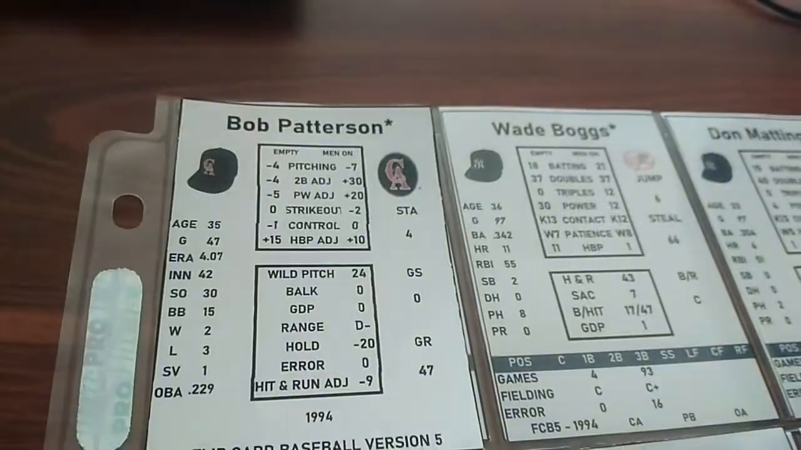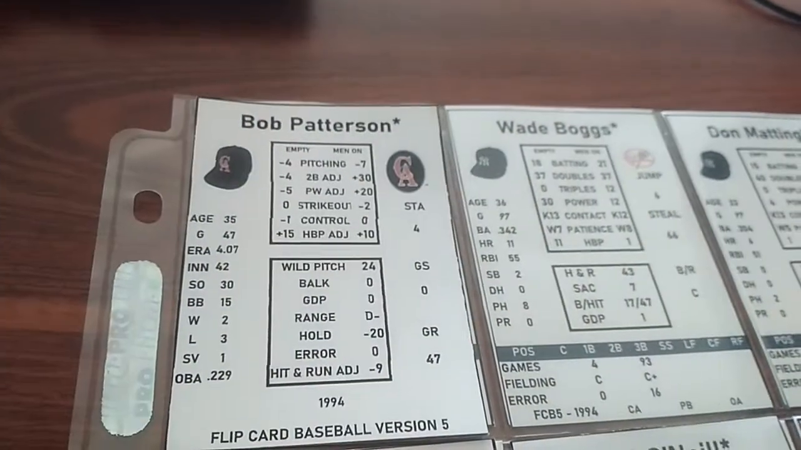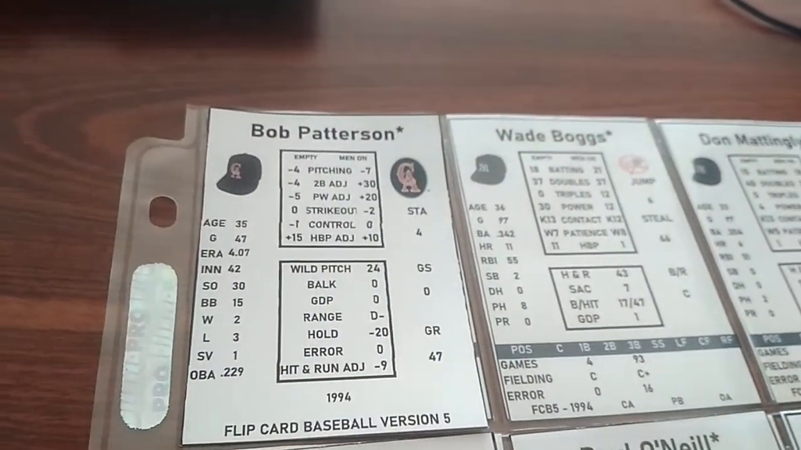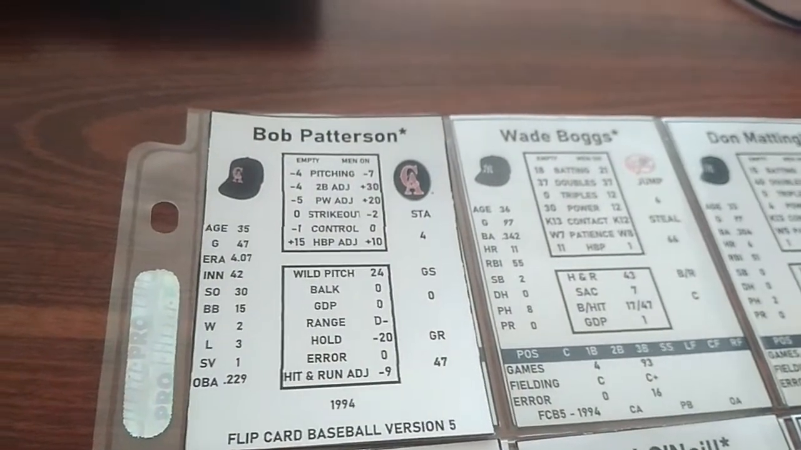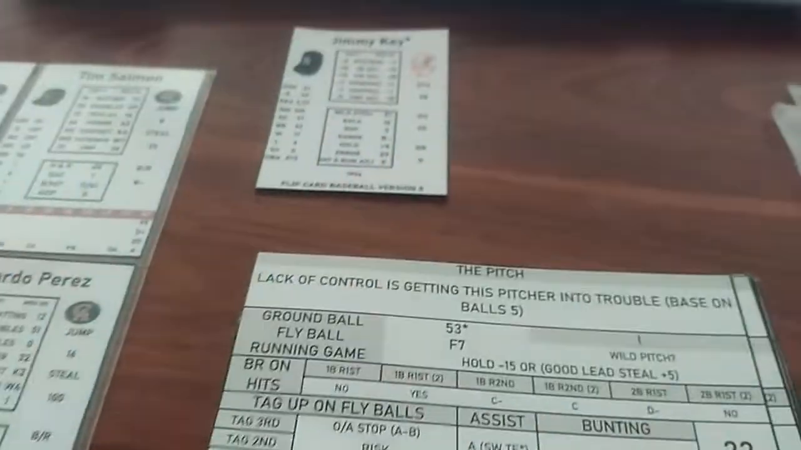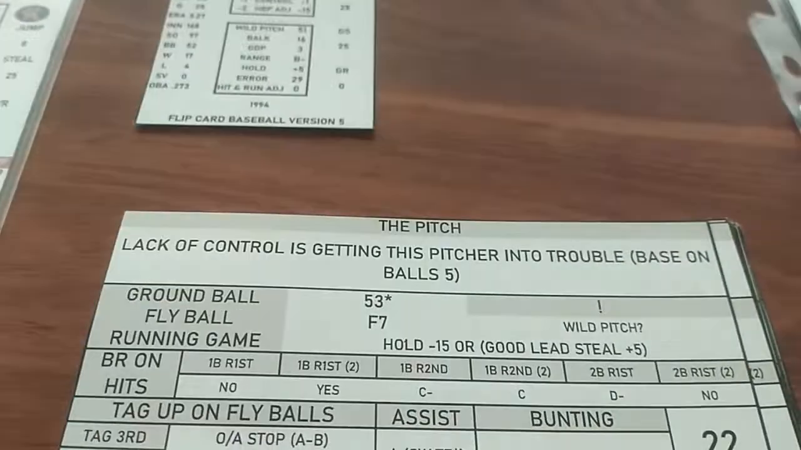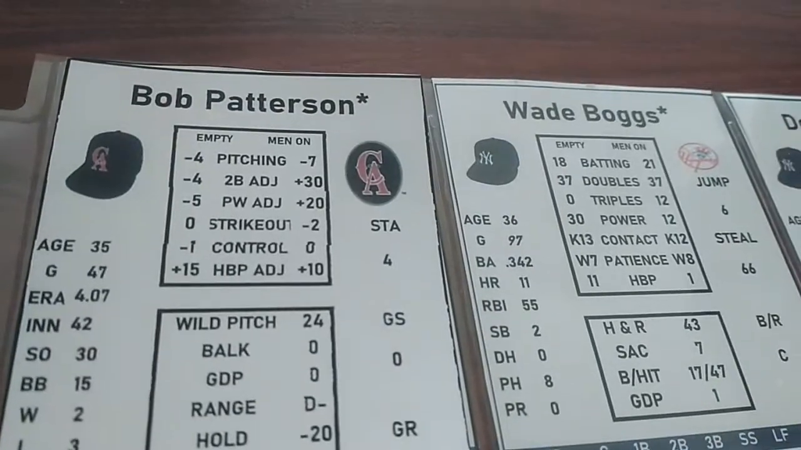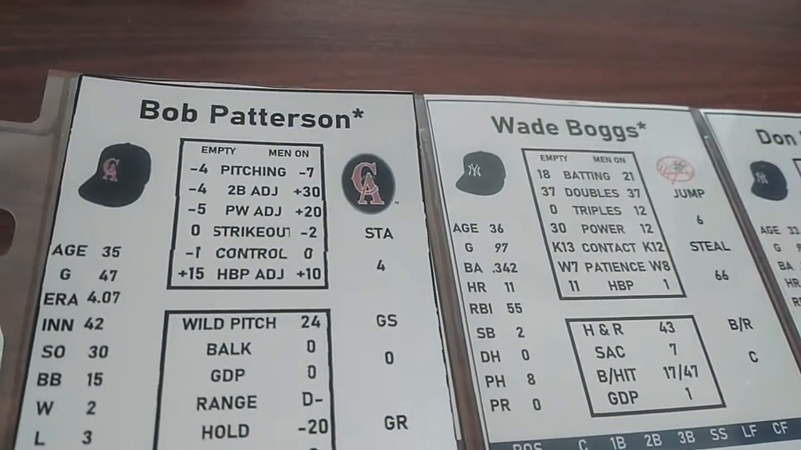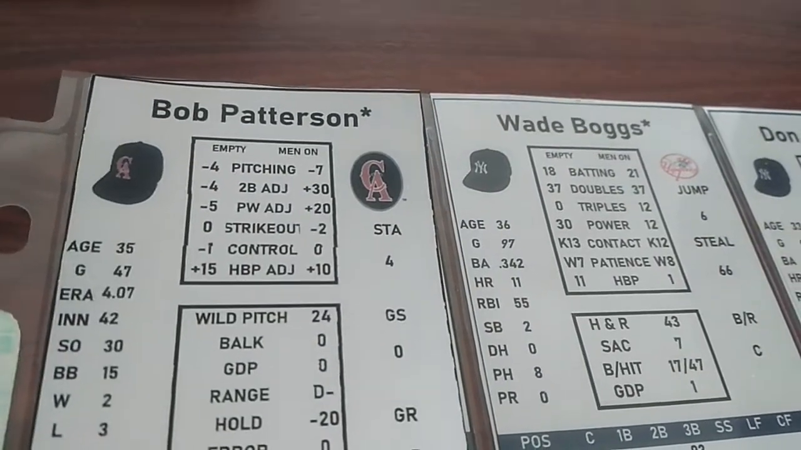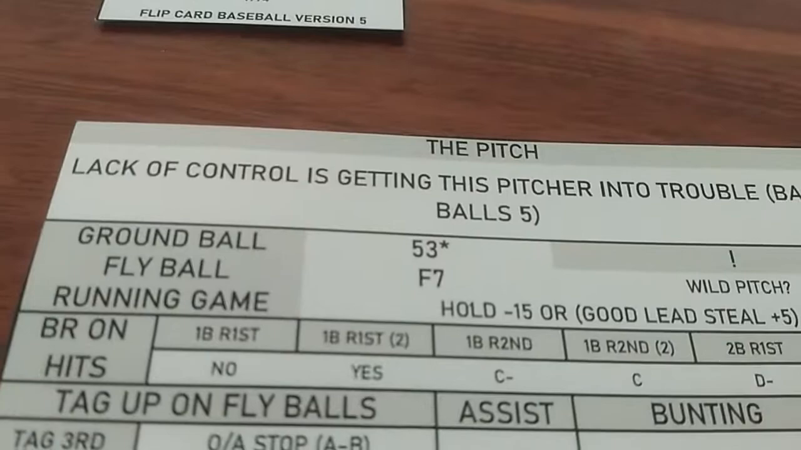Bob Patterson's facing Wade Boggs. Now the first at bat, the first batter that Bob Patterson faces, he's under the fresh. Lack of control is getting the pitcher into trouble. Walk 5. So a W7 minus 1 would become a walk 6. So the walk 6 is above the